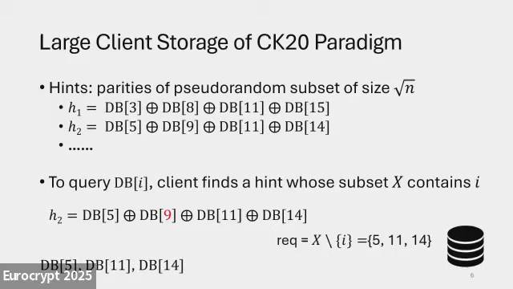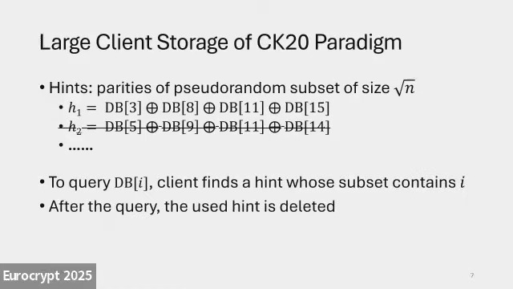Now, because the client stores the hint, which is a parity, the client can now cancel out all the other things that contributed to that hint, and the client ends up with the database entry it is looking for. So, fairly simple scheme. There are some subtleties: the scheme I just showed you is not entirely secure, but that's not too related to this talk, so I'm going to ignore that.